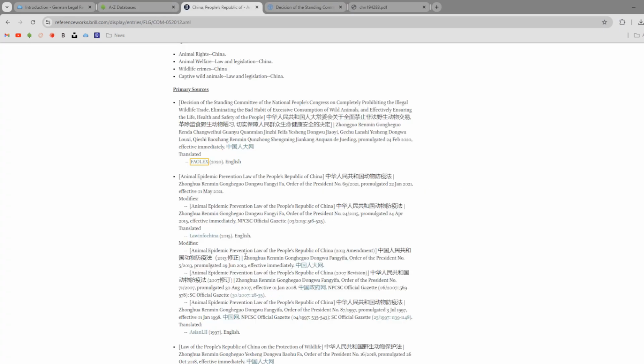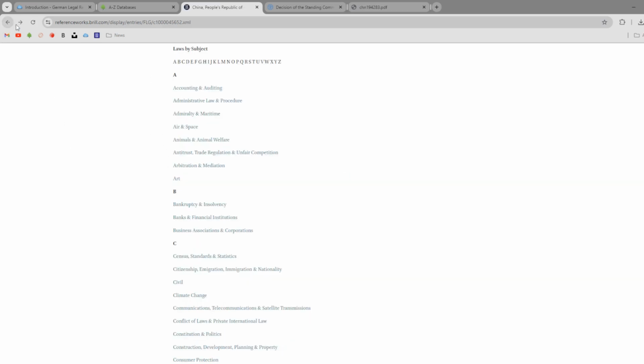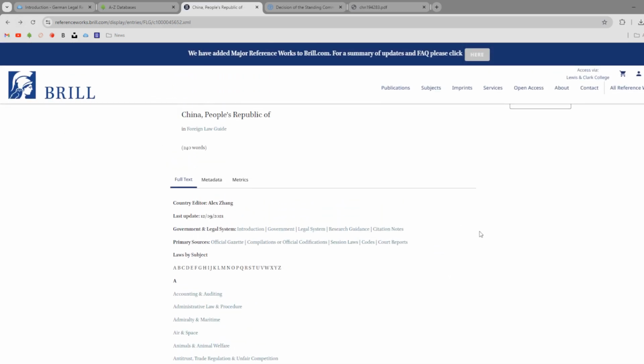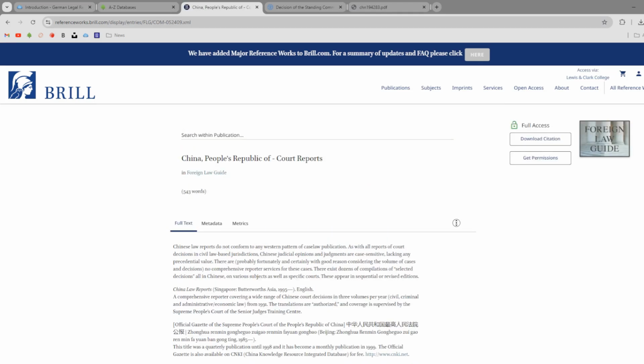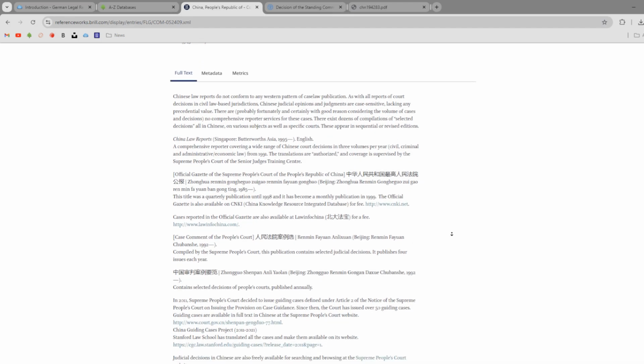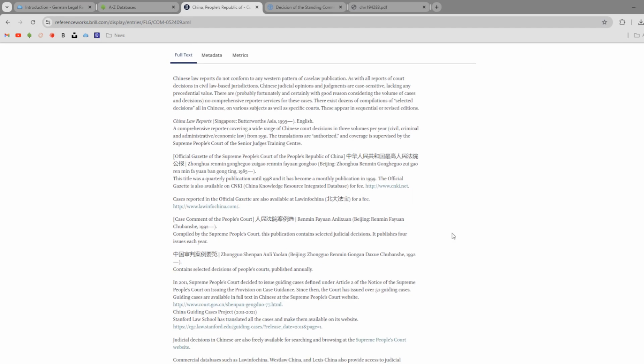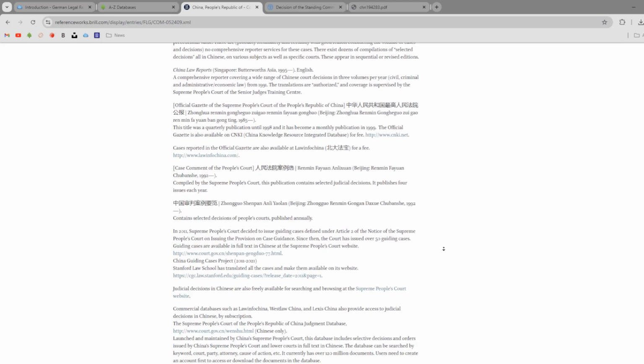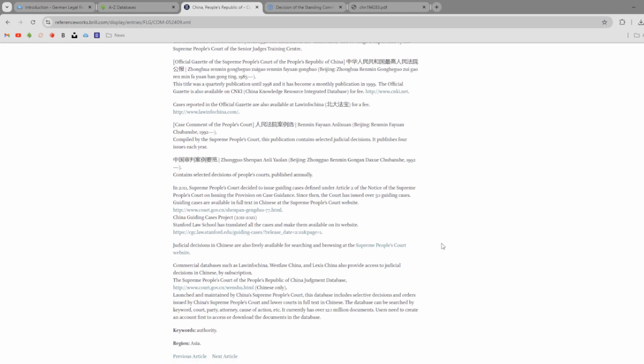So Foreign Law Guide can be useful for finding both foreign laws, and in some cases article recommendations. If we want to take a step back and just look at general resources for Chinese legal research rather than something specific to just animal law, we can go to the main page and look at the resources linked up top here. If we wanted more info on finding case law, for example, we could click the Court Reports tab and we'll see some recommendations for how to find court reports, though some of these are just citations to print resources that we may not have access to.